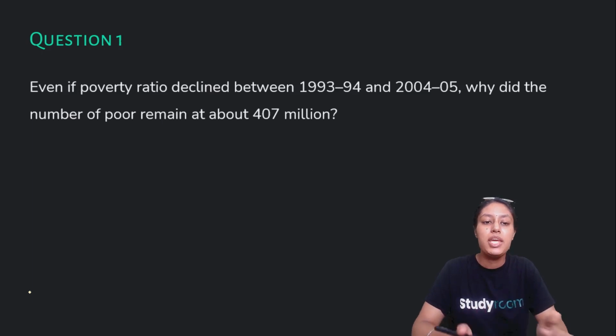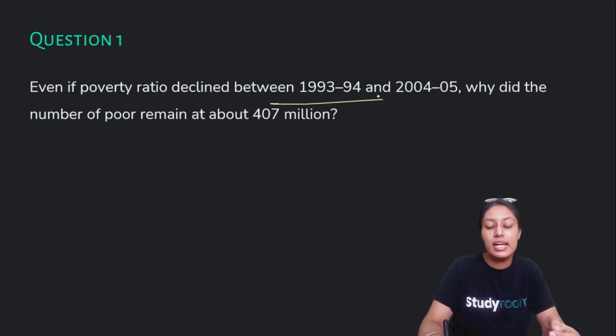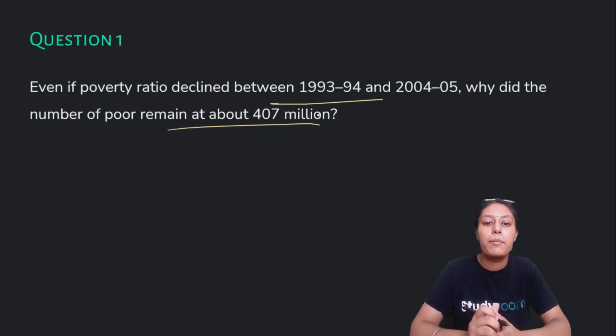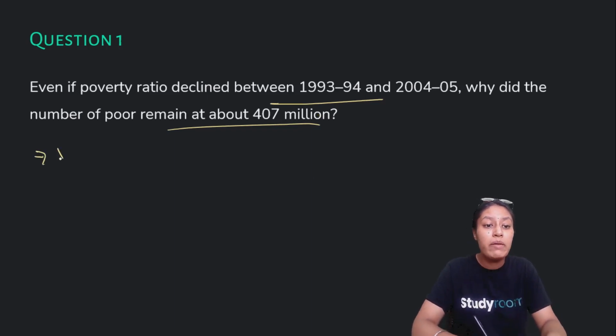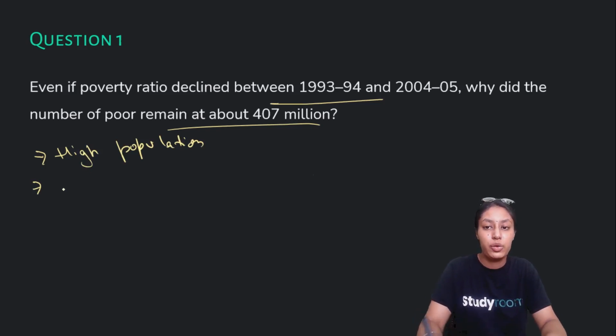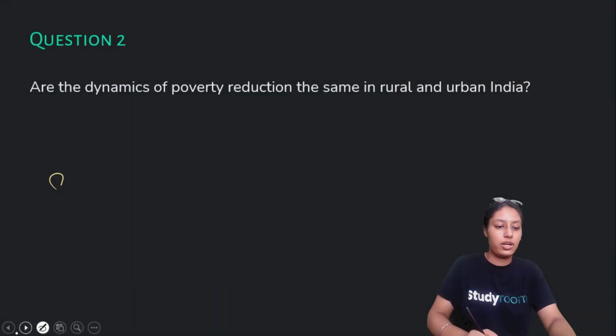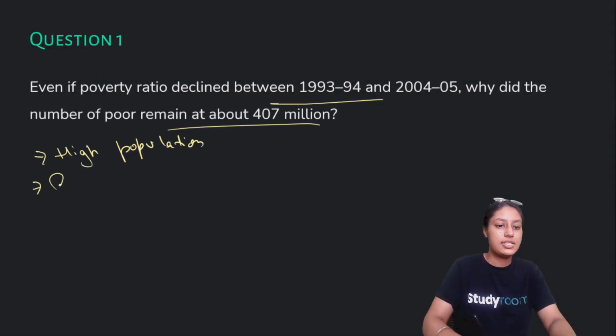First question is, even if the poverty ratio declined between 1993-94 and 2004-05, why did the number of people remain at about 407 million? The percentage has declined, but not the number of people. Why? Because of the high rate of population growth.